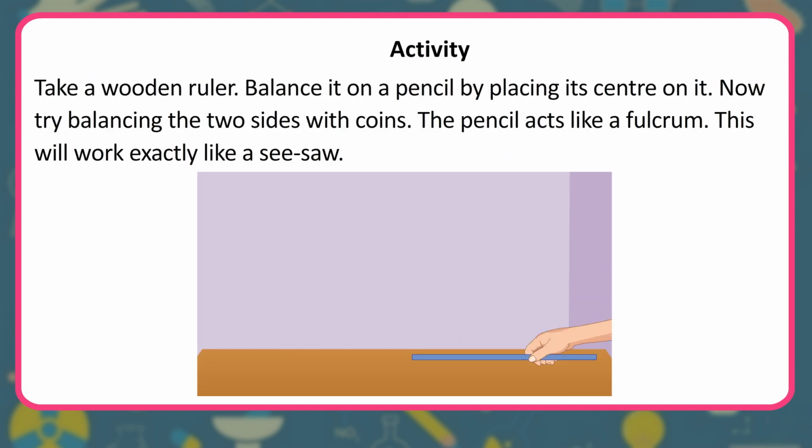Activity. Take a wooden ruler. Balance it on a pencil by placing its center on it. Now try balancing the 2 sides with coins. The pencil acts like a fulcrum. This will work exactly like a seesaw.